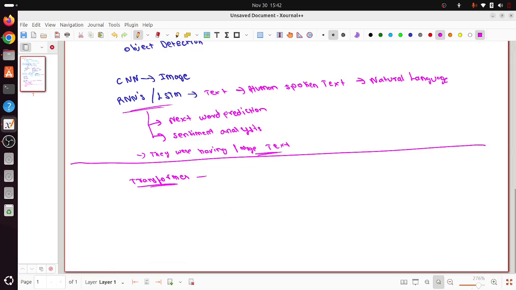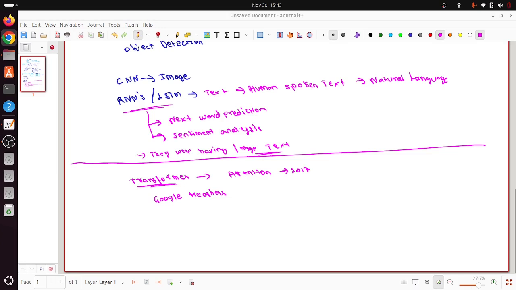In transformers, there was a mechanism called the attention mechanism, and that was included in transformers, which made them better. Transformers were introduced in 2017 by Google researchers, and that was the start point of the LLM models or the generative AI models you have seen.